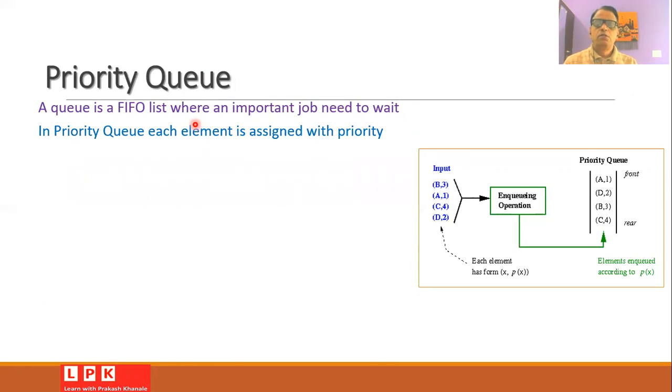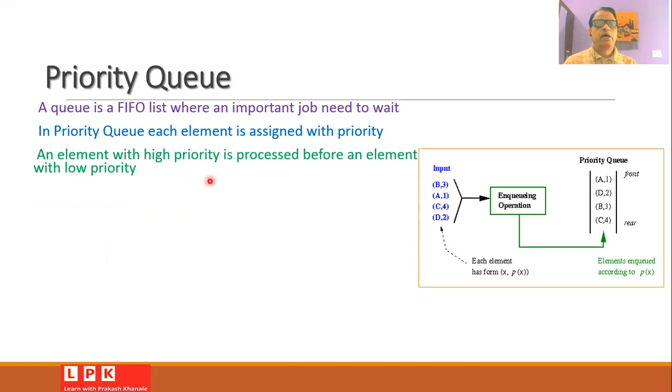So in order to solve this problem, you can assign each element a priority. In the priority queue, each element is assigned a priority. The element with the highest priority will be processed before an element with the lowest priority. Whenever we want to process an element of the queue, the priority will be taken into consideration, and the element which has the higher priority will be processed first, and the element with the lower priority will be processed later.